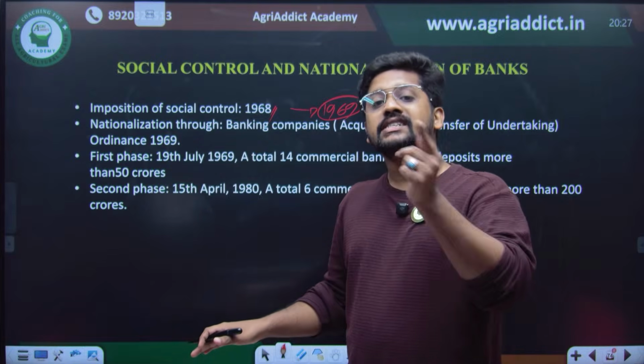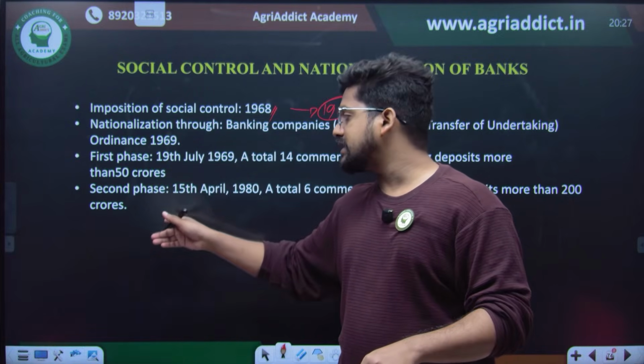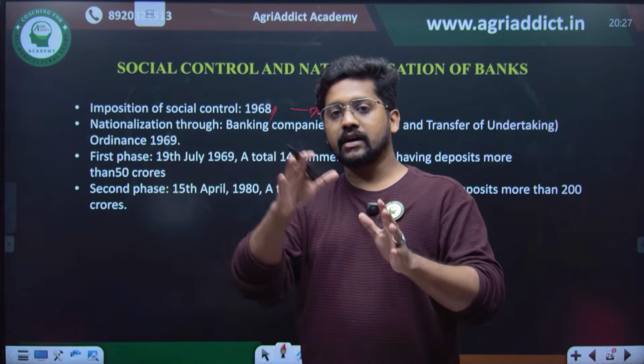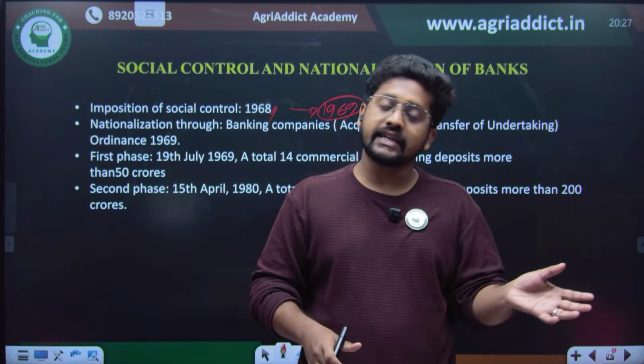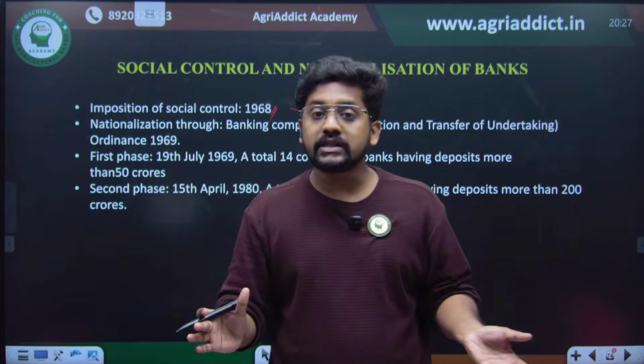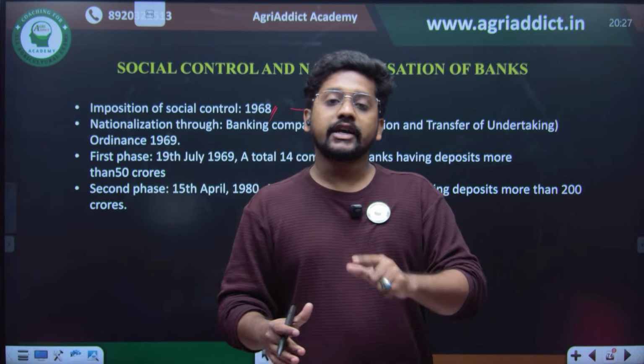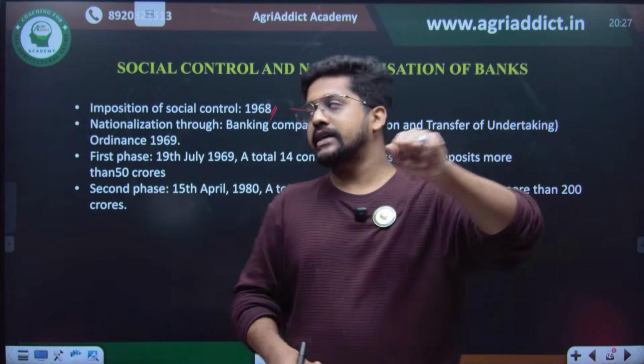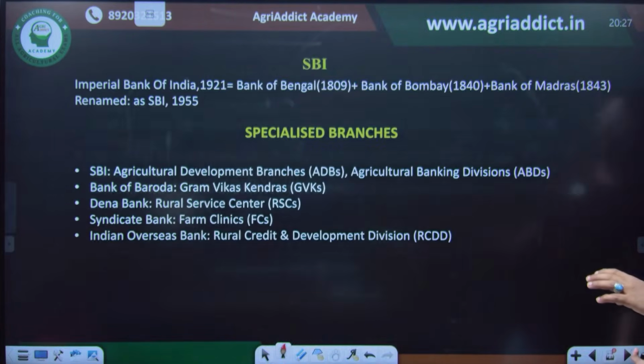So an additional 6 banks were also nationalized in 1980. So the sum total is 14 banks from the first phase and 6 banks from the second phase in 1980. So a total of 20 commercial banks were nationalized in order to make sure that credit is actually distributed to each and every part of society. So this was actually the social control and nationalization of the banks.